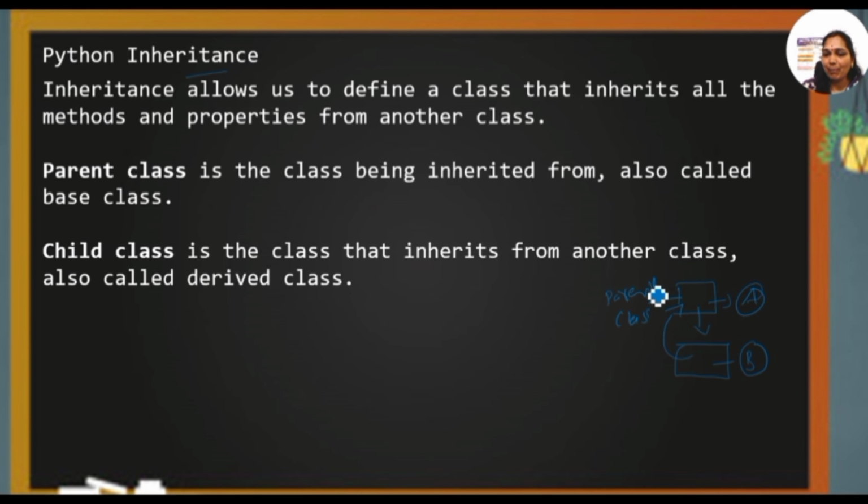The old class is called the parent class and the new class is called the child class. The child class inherits the objects, properties, methods, and attributes of the parent class. Inheritance allows us to define a class that inherits all the methods and properties from another class. The parent class is the one inherited from and is also called the base class. The child class inherits from another class and is called the derived class.